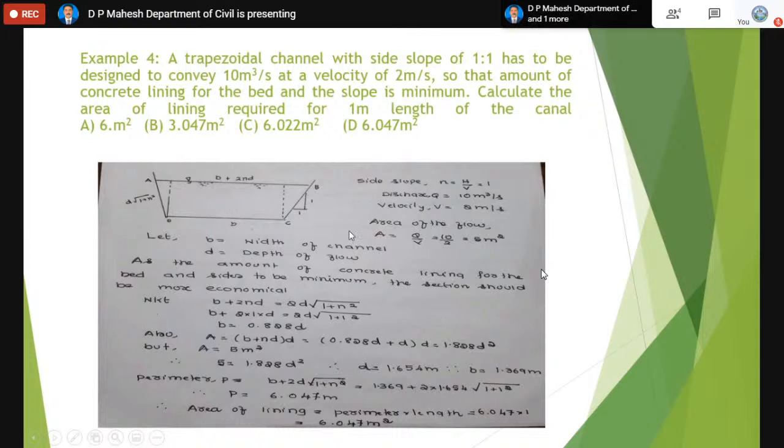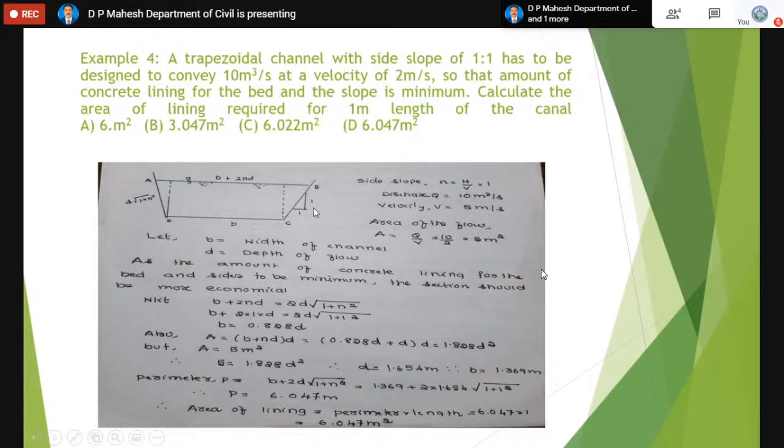Now we have one example for a trapezoidal section. A trapezoidal channel with a side slope of 1:1 has to be designed to convey 10 cubic meter per second at a velocity of 2 meter per second, so that the amount of concrete lining for the bed and the slope is minimum. Slope means the sides. Calculate the area of the lining required for 1 meter length of the canal. This is one simple example.